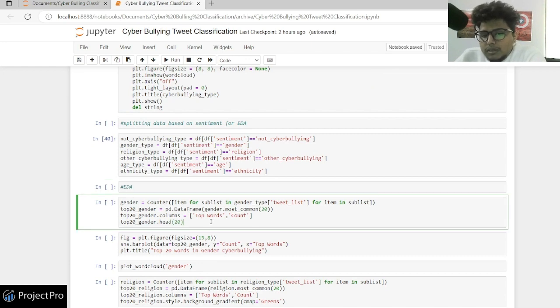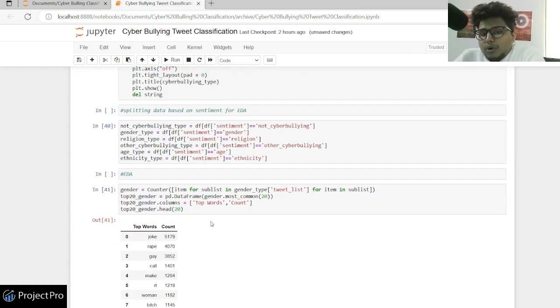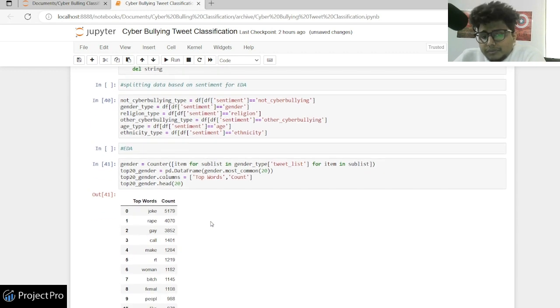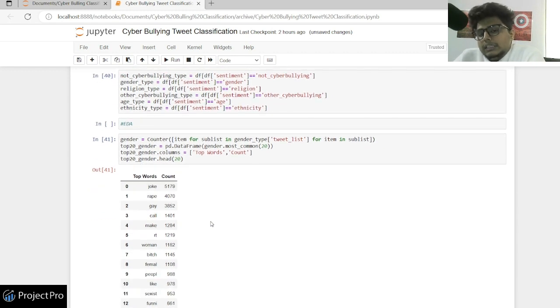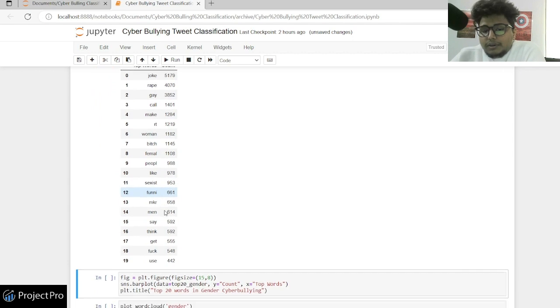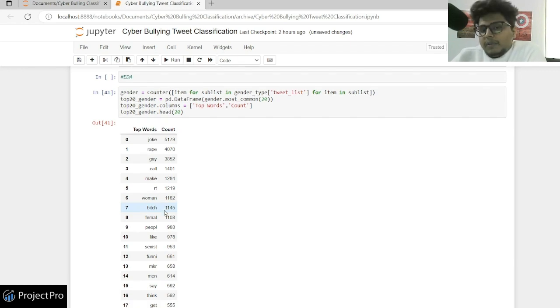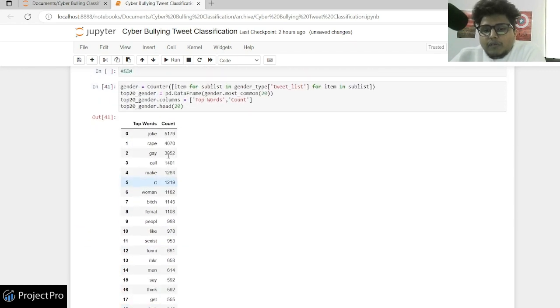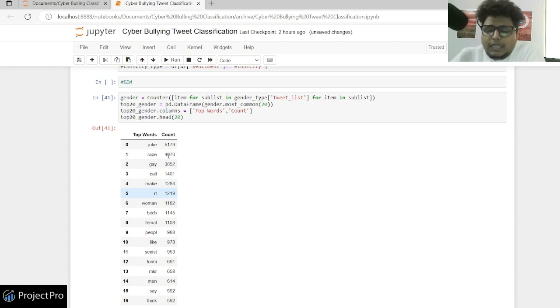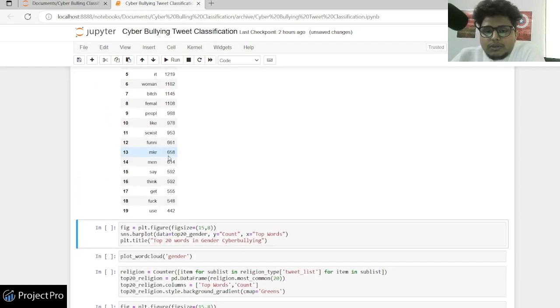So first I'm counting the top 20 words. For all the words in the particular category of gender, all the tweets which are offensive towards gender, these are the most common words that people use in those particular tweets. And these are the words that will help us classify these sentiments. I've taken the top 20. You can take the top 15 or top 50, anything, as long as it makes sense, right? So yeah, I think it's making sense.